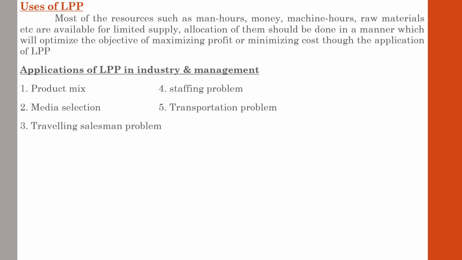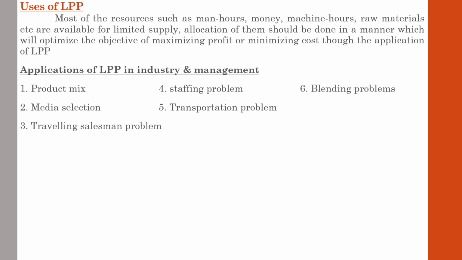Transportation problem. It is one of the main issues faced by the organization, and by using the LPP technique, the organization can determine the best distribution system for the goods that will minimize total shipping cost from several warehouses to various market locations. It is similar to the traveling salesman problem. The transportation problem mainly deals with transportation of goods from one place to another. So how are we going to transport the goods from one place to another at the minimum possible cost? LPP helps the management select the best option.